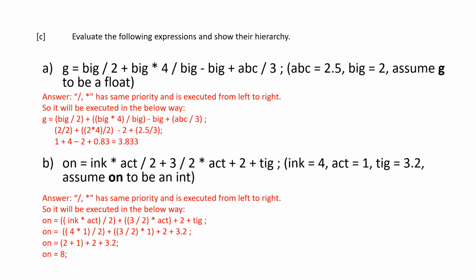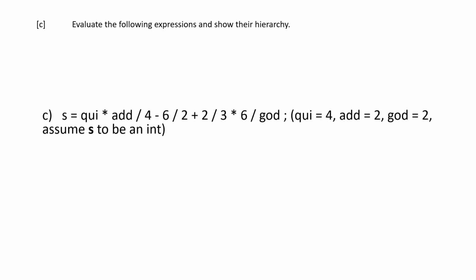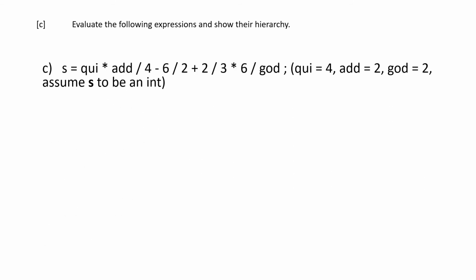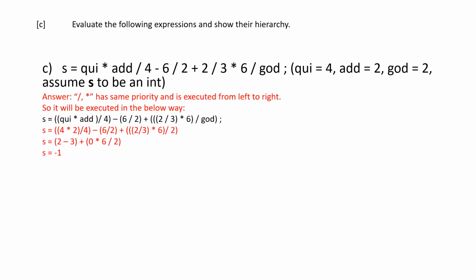4 by 2 is 2, 3 by 2 is 1, plus 2 plus 3.2. So since the variable is an integer, the 8.2 gets truncated to 8. Next question. So let's see, obviously this will also get executed from left to right, and I've given the expression here with braces for clear understanding.